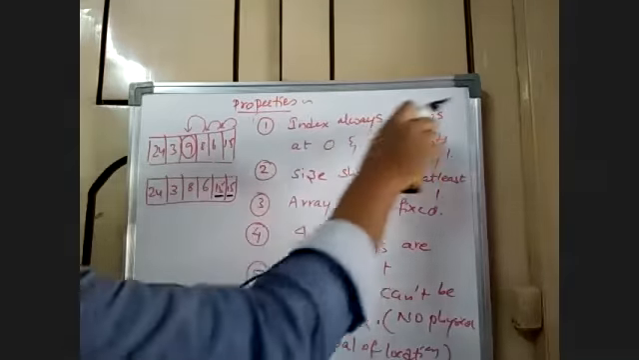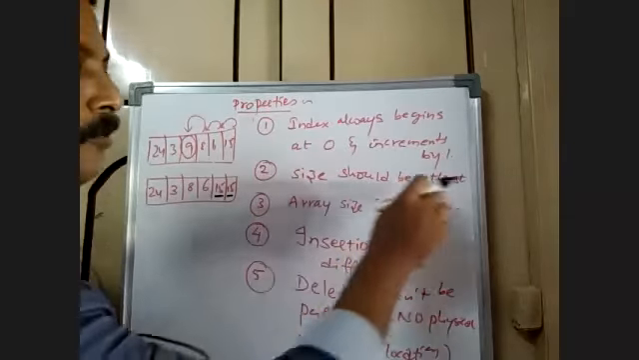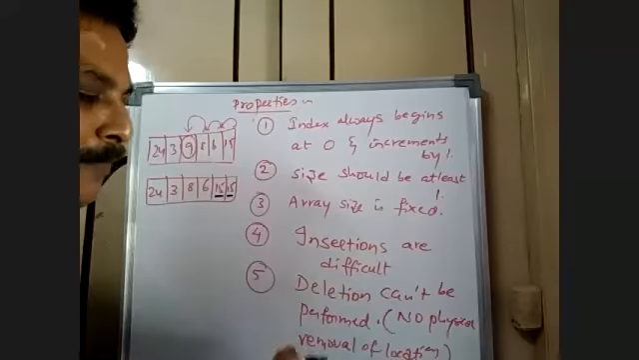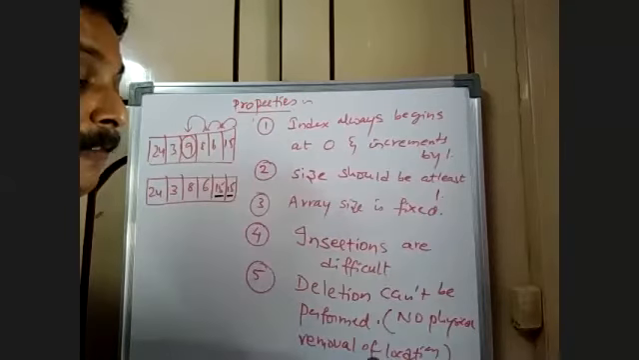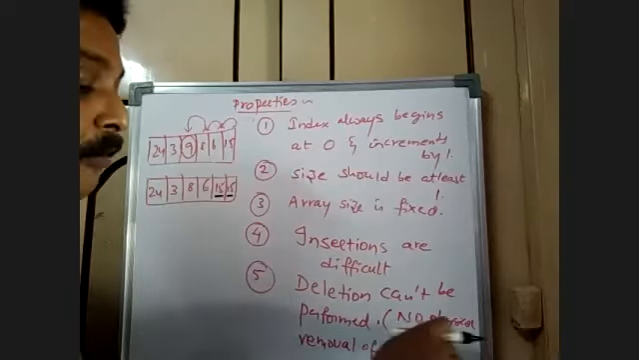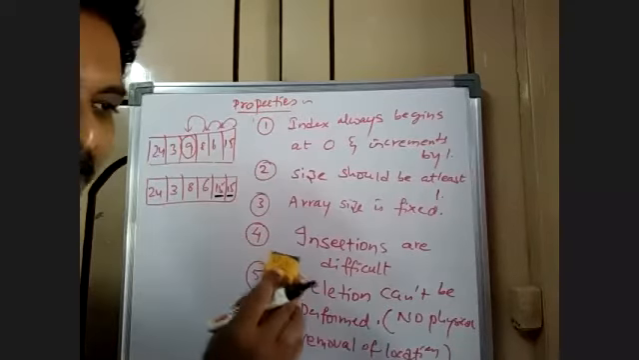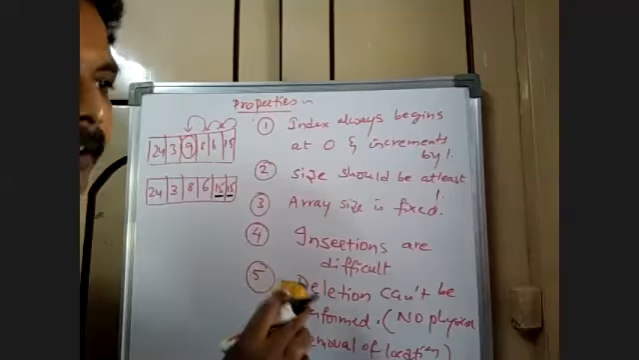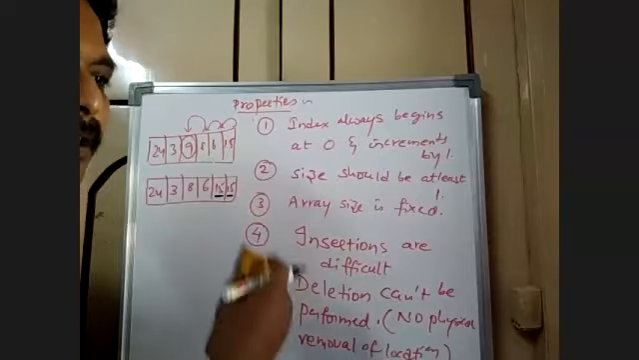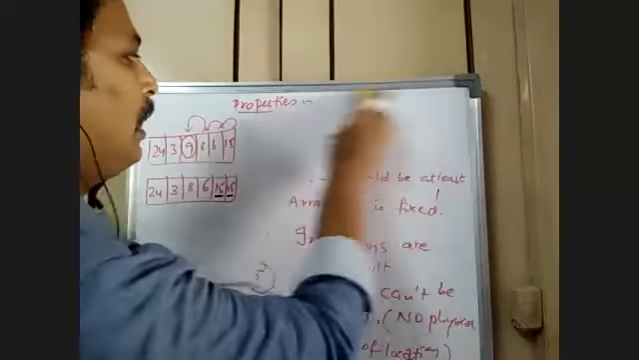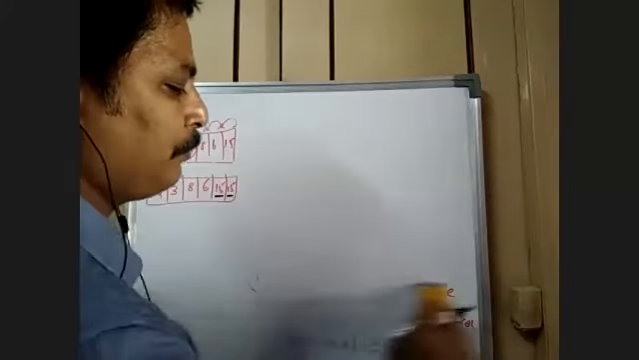Index always should begin at 0. Size should be at least 1. Array size is fixed. Insertions are difficult to perform. Deletions cannot be performed, and that means no physical removal of elements. I don't say that no element is removed. We can remove the element, but no physical removal of the element location is possible.